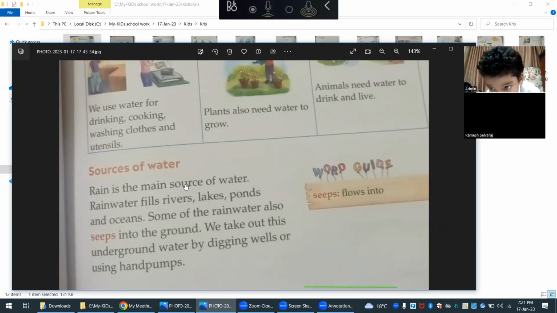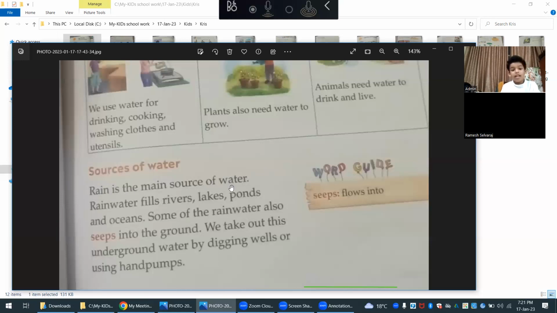Rain is the main source of water, you can actually see the birds from the screen. I can see the letters from the screen already, so I don't need a book. Okay, fine. But just read. Otherwise, everyone will laugh at you. Listen and read. Don't speak whenever another guy is speaking. Once the guy stops speaking, then only you have to speak. Otherwise, everyone will laugh at you. You have to listen first. If I tell you to talk, you talk.